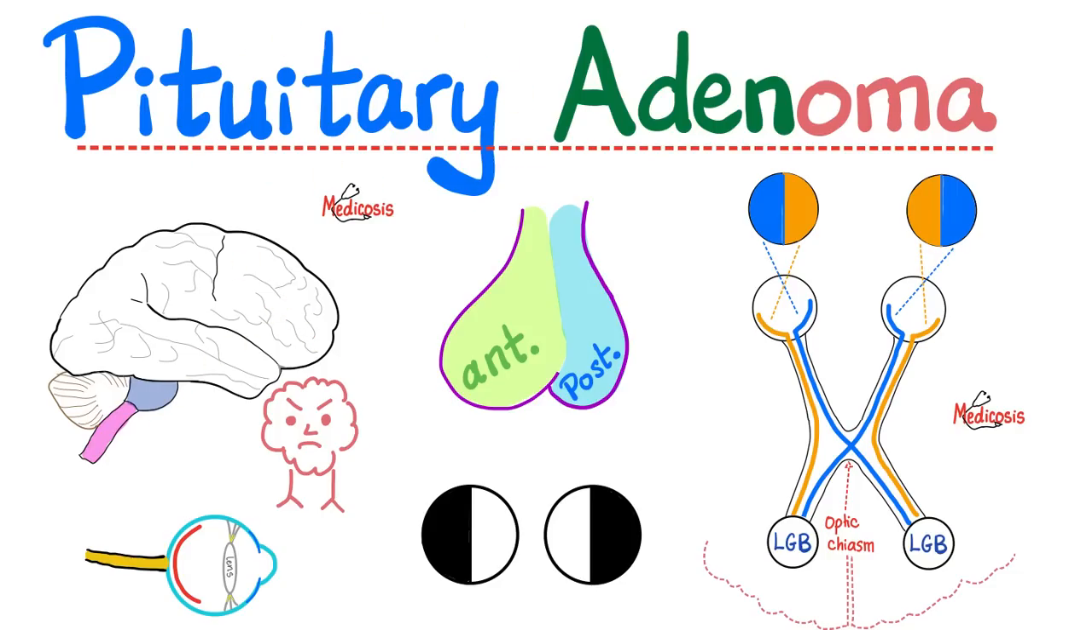Today, we turn our attention to pituitary adenoma. What does OMA mean? Tumor. In medicine, any word that ends in OMA is a tumor, except for Oklahoma. And what does adeno mean? It means a gland. Which gland are we talking about?